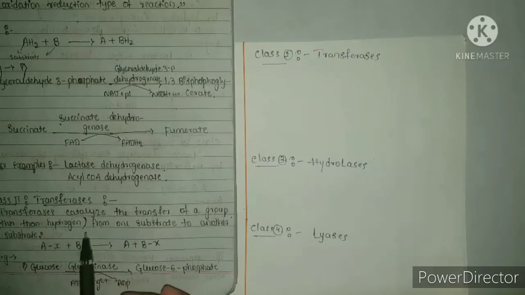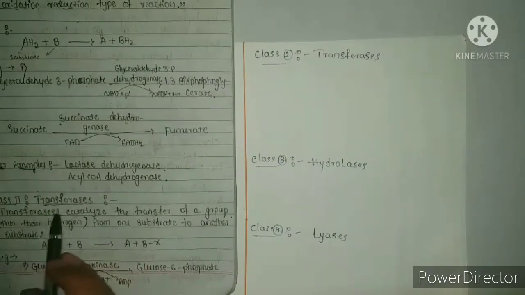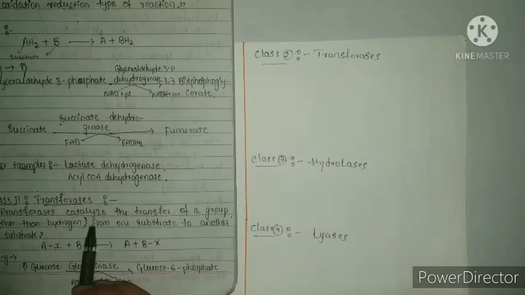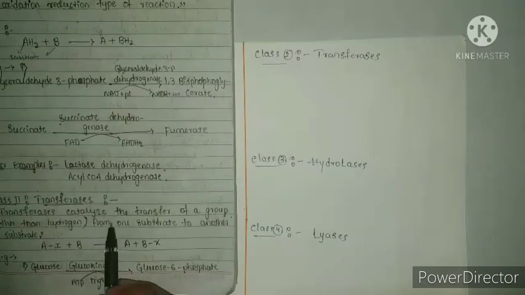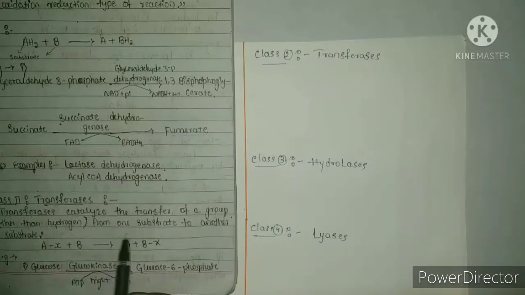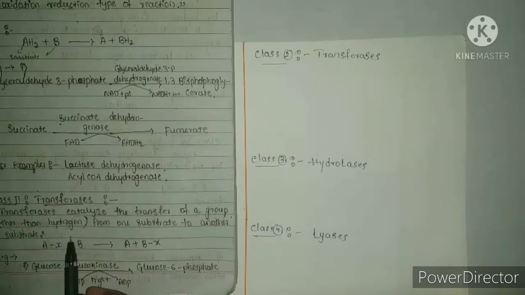Class second, transferases. The definition of this class, transferases, means the transfer of a group from one substrate to the other substrate, other than hydrogen.